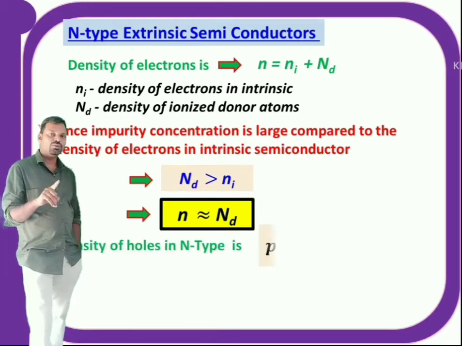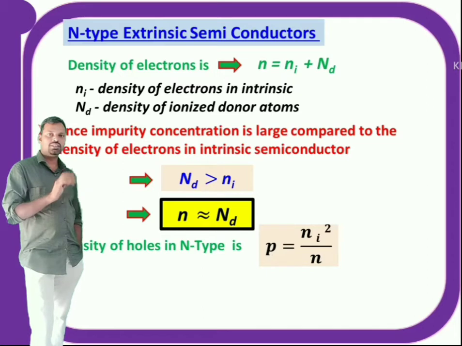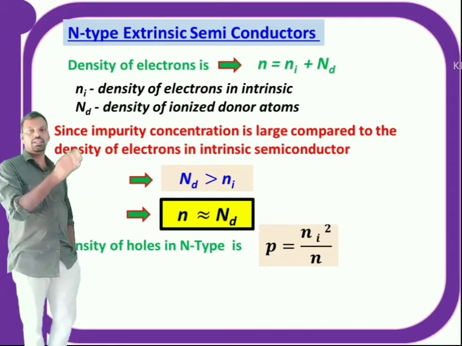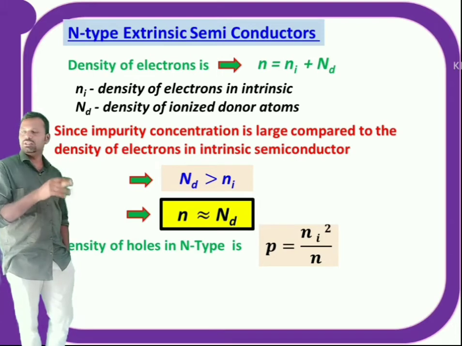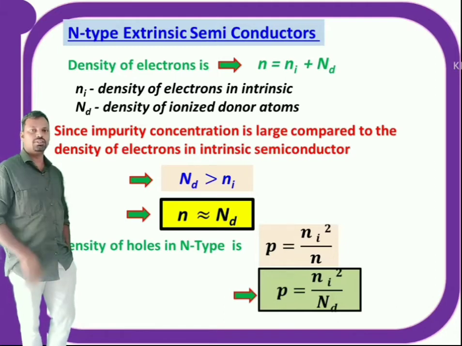Now come to the density of holes. The formula for density of holes is P is equal to Ni square by N. Ni is the intrinsic concentration, N is the extrinsic concentration. So P is equal to Ni square by N, which means Nd. So P is equal to Ni square by Nd. This is about the n-type semiconductor and its properties.